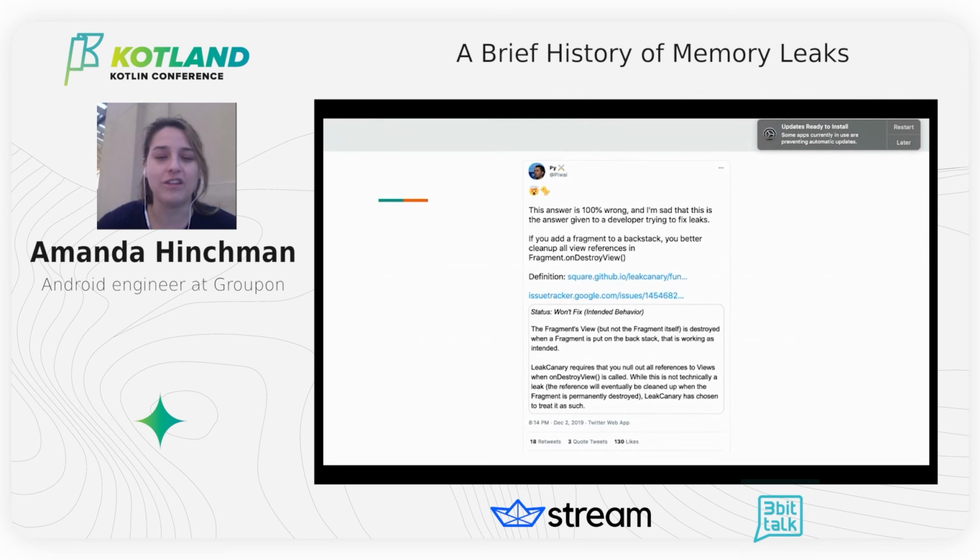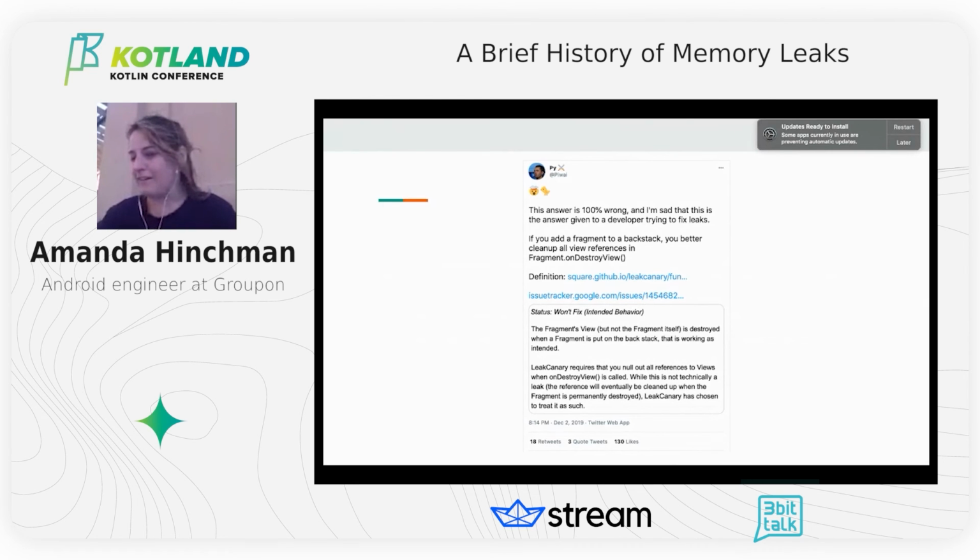I said the simplest definition of a memory leak is anytime that memory is being held longer than necessary. So what that means is that you're holding references to the fragment until eventually garbage collection is triggered. This is a memory leak, and he's absolutely right. So just remember, if you're using view references in your fragment, make sure that you're nulling them out. You're clearing out the listeners as well. I would totally recommend looking into that practice.